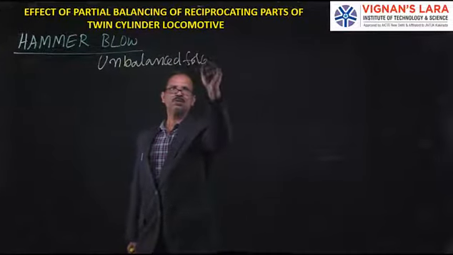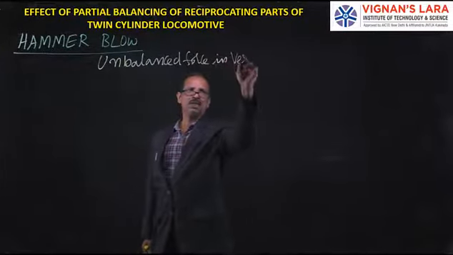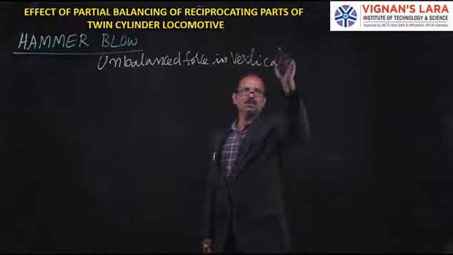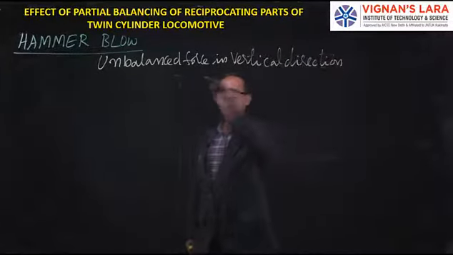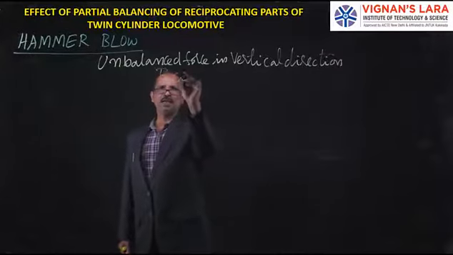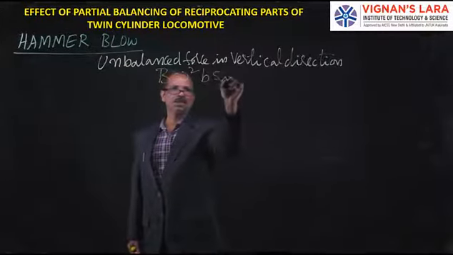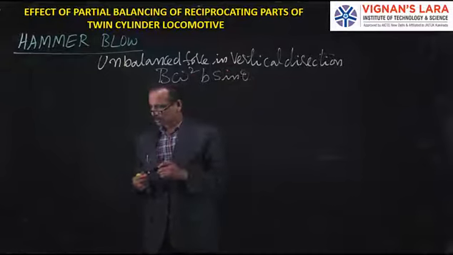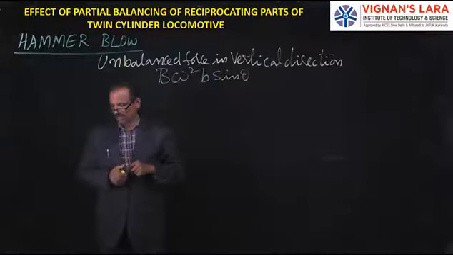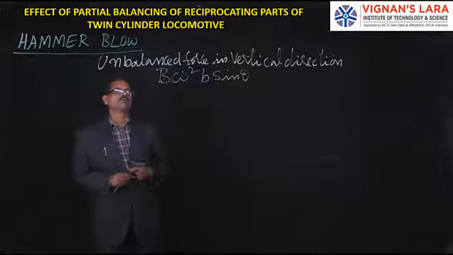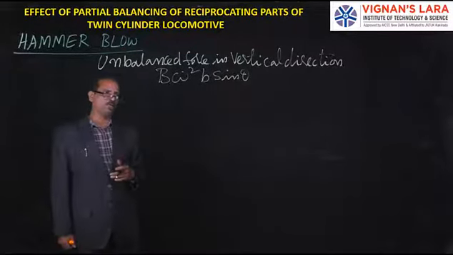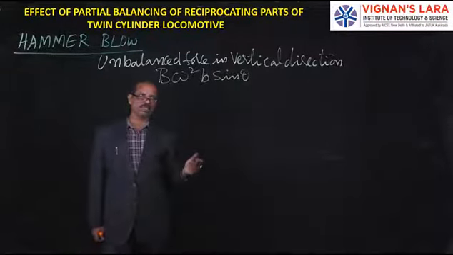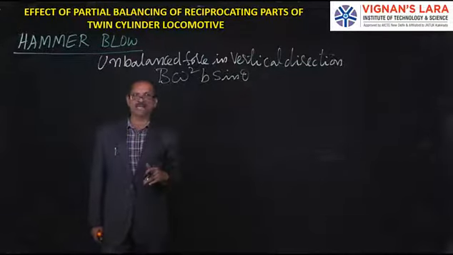Unbalanced force in the vertical direction, which develops, is b omega square b sin theta. So recall the first part of what we have discussed. b omega square b cos theta is unbalanced along the line of stroke, and b omega square b sin theta is unbalanced in the vertical direction.